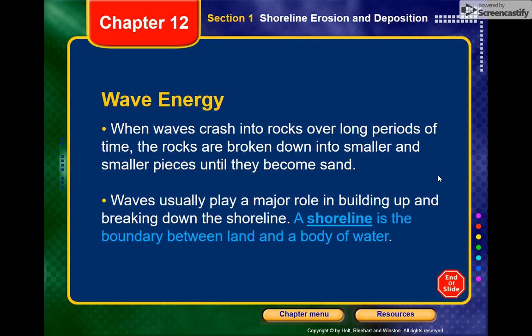So waves are what build up shorelines. A shoreline is defined as the boundary between land and a body of water. A shoreline can exist at oceans, around a lake, by a river, any body of water where the energy from the water can crash into the side and weather away the land.